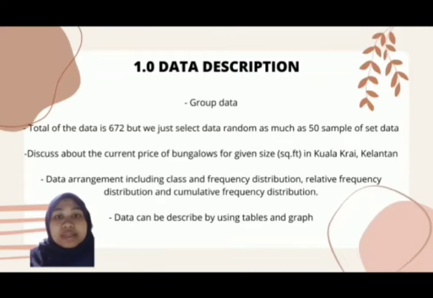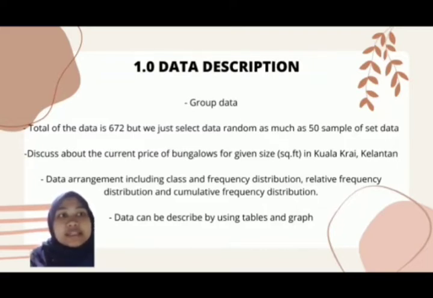Today I will present part A of business statistics, which is about the data arrangement, measure of central tendency, measure of position and the shape of the data distribution. Before that, I want to explain the type of data we use is grouped data, because a frequency distribution is produced whenever observations are sorted into classes of more than one value.